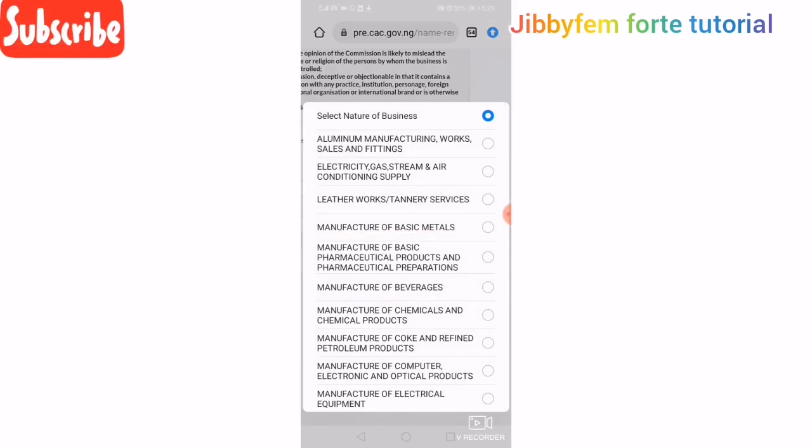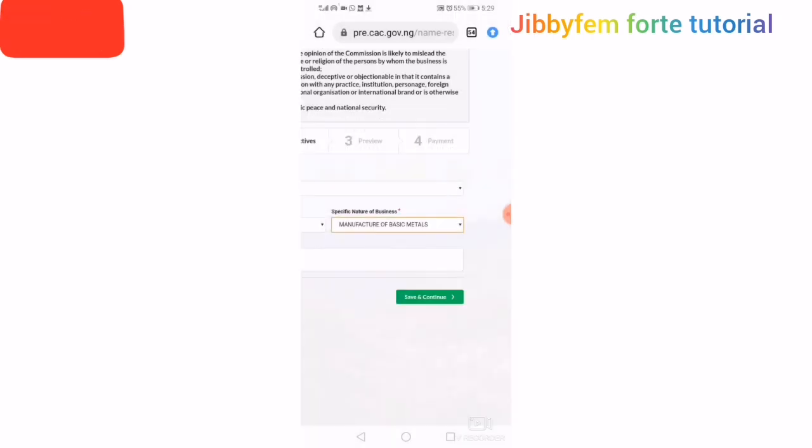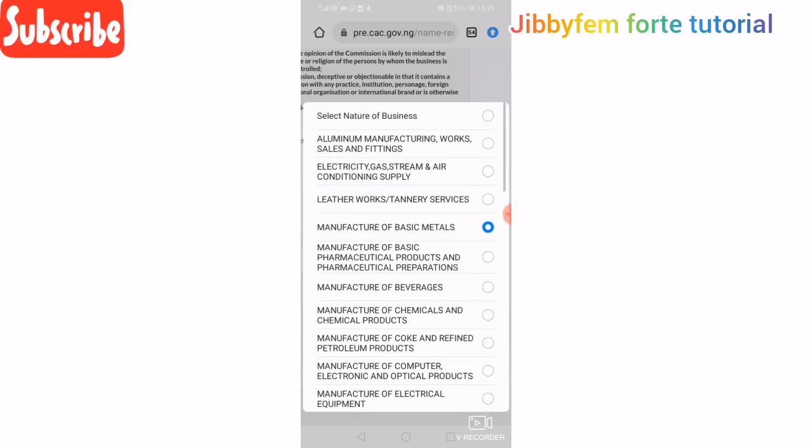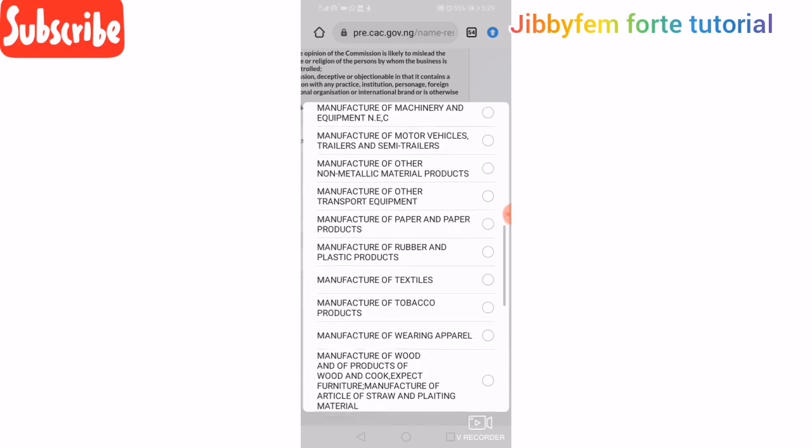Now ours is leather work and tannery services. I think I picked the wrong thing. You can see I think we have leather works. Let's see if there's any other thing that has to do with leather works here. If we don't have any, we might have to go back and pick that.